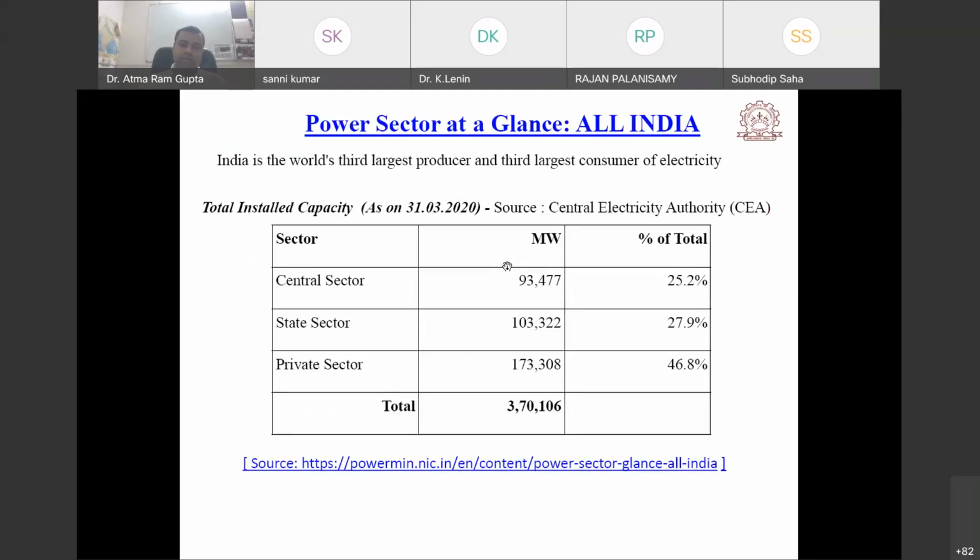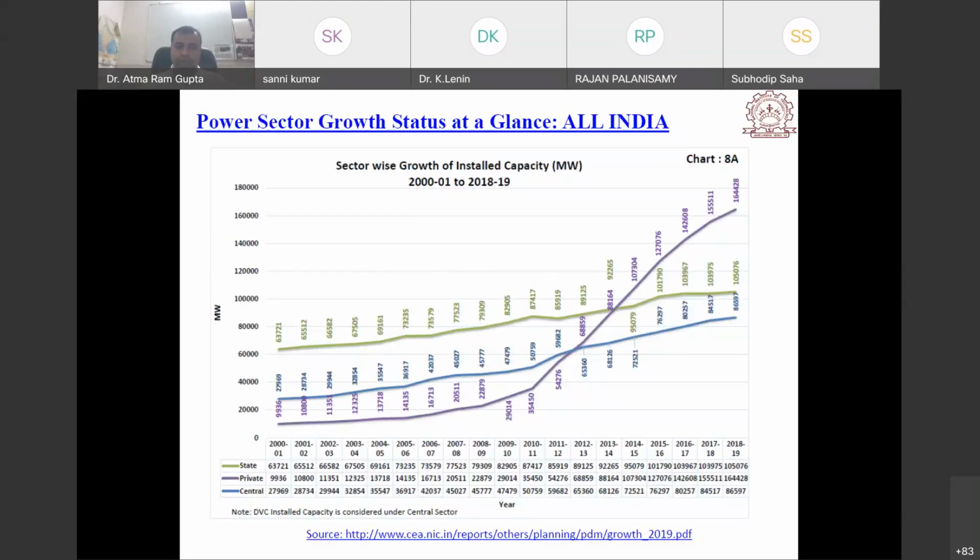Okay, so if you see last to last year, this data I have taken from the Ministry of Power website. So as per the Central Electricity Authority, we will see that the central sector is contributing 25%, the state sector is contributing 27.9%, and the private sector is contributing 46.8% of power generated in India. That is approx 370 gigawatt as per this date. Okay, so we can see that the private sector is continuously increasing after 2009. So there is a huge increment in the private sector.